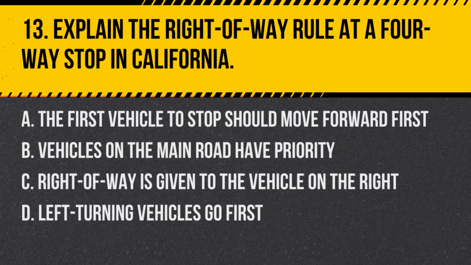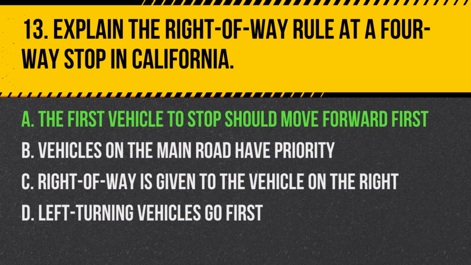Question 13. Explain the right-of-way rule at a four-way stop in California. A. The first vehicle to stop should move forward first. B. Vehicles on the main road have priority. C. Right-of-way is given to the vehicle on the right. D. Left-turning vehicles go first.